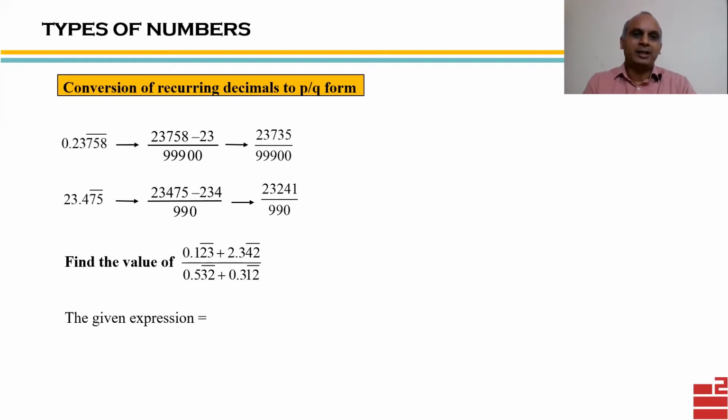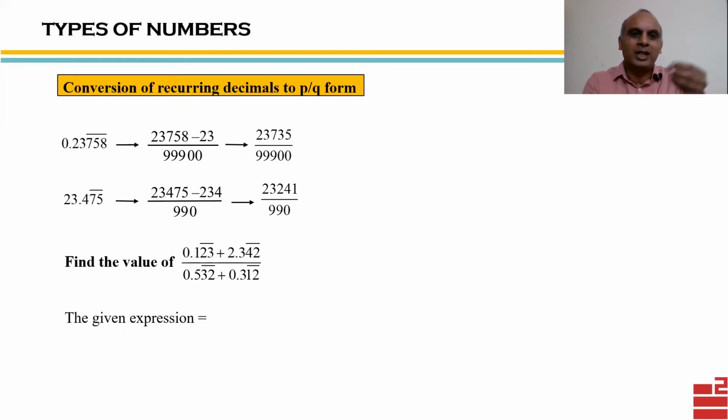Please observe that in this we have 4 numbers, and in each of the 4 numbers, if we mentally think of what the denominator will be in each decimal number in fractional form, like 0.123 bar is over 23, the denominator will be 990 if you convert to p by q form. In fact, for each of the four numbers, the denominator will be 990. Do you see that?